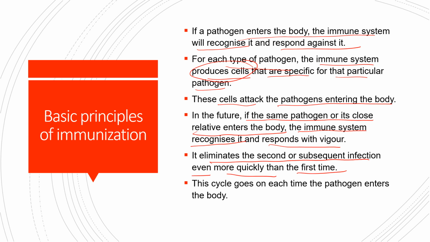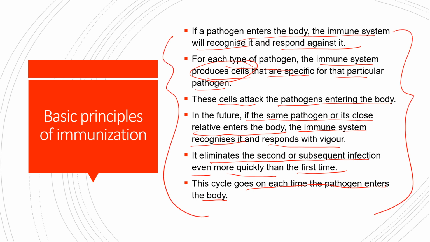This cycle goes on each time the pathogen enters the body, and we can say that the body has been immunized properly, and it is recognizing the pathogen and responding against it, producing antibodies against it, and fighting constantly. So the body is not falling sick against this pathogen.